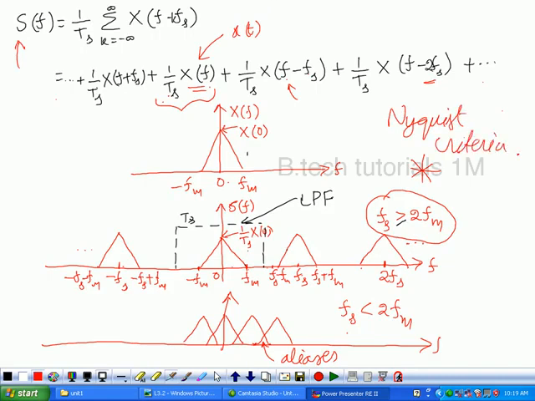That is, in order to recover the original continuous time signal from the sampled version, we have to sample the signal in such a way that the sampling rate is greater than or equivalent to 2fm. What is fm here? fm is the maximum frequency present in the analog signal. Understood this?